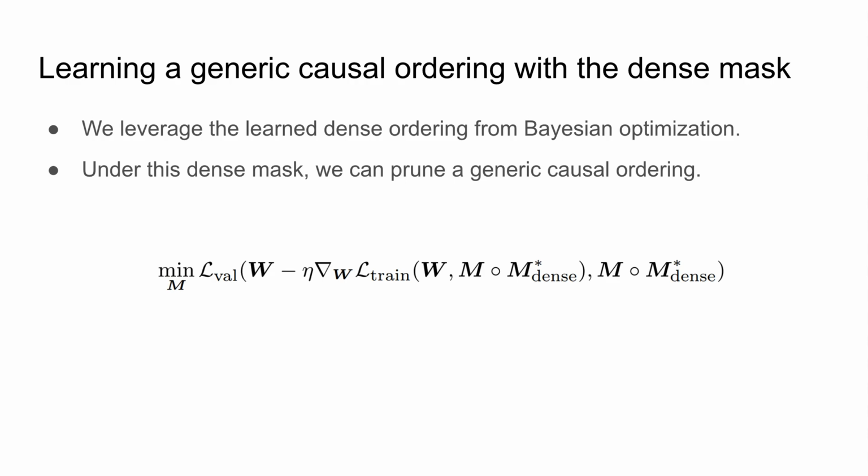On top of the learned dense ordering from Bayesian optimization, we can learn a generic causal ordering. And because we already have the dense causal ordering, we are guaranteed that the learned generic causal ordering is a DAG, so that we no longer have to add the regularization term.